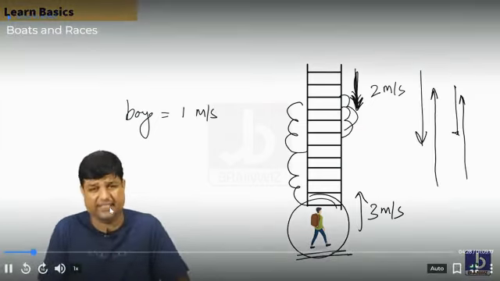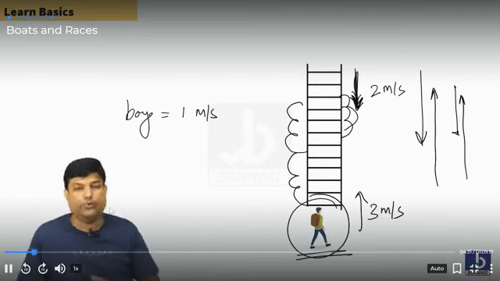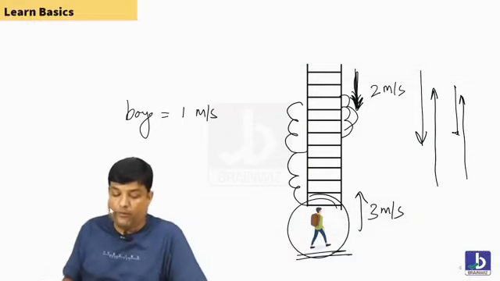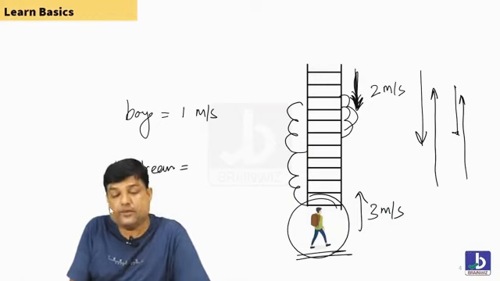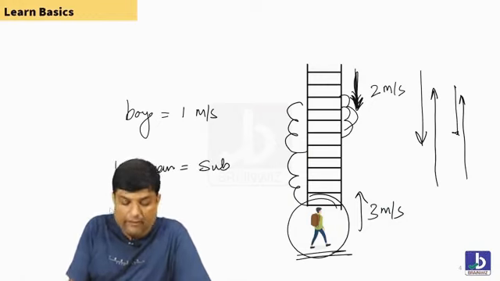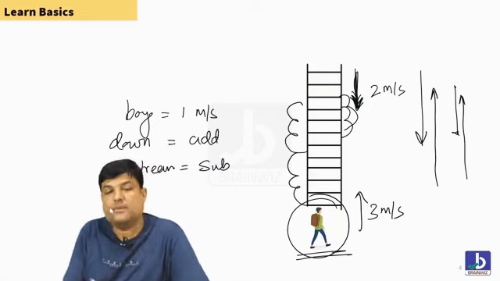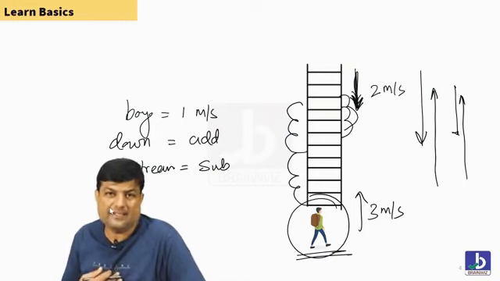Going up, definitely his speed is reduced. So you have to understand that whenever somebody is going up, his speed is subtracted. Whenever somebody goes down, his speed is added. I understand the basic rule of this thing, yes or no?